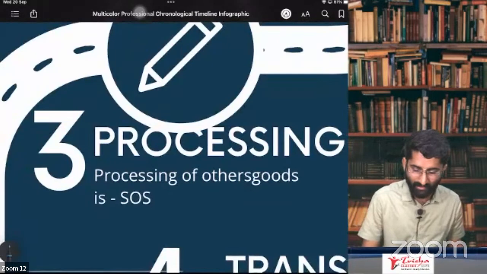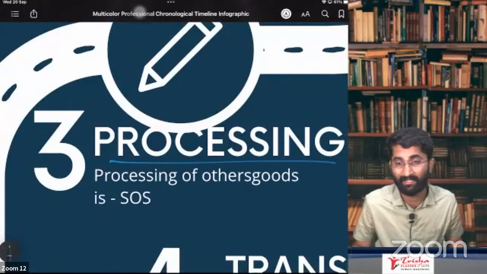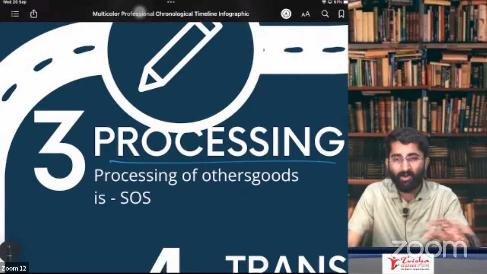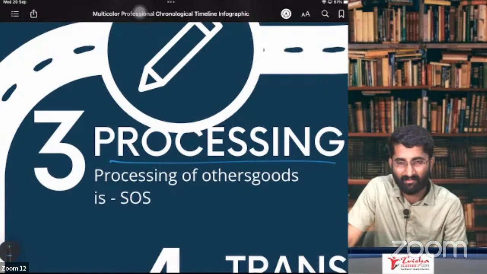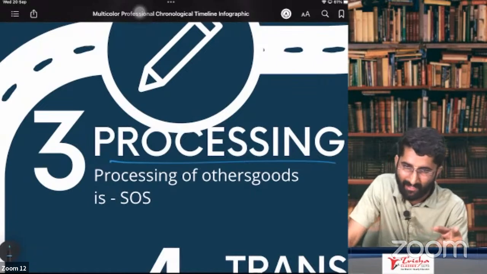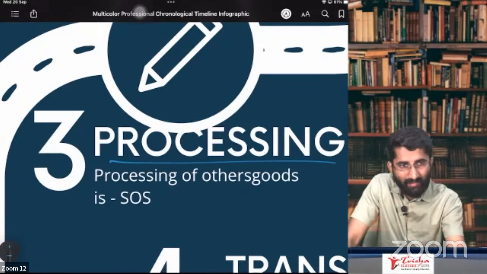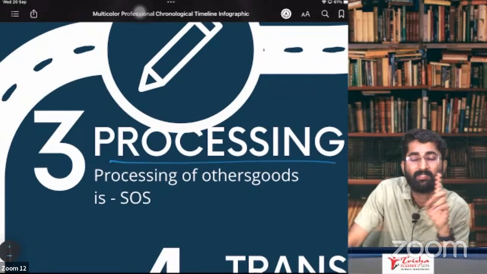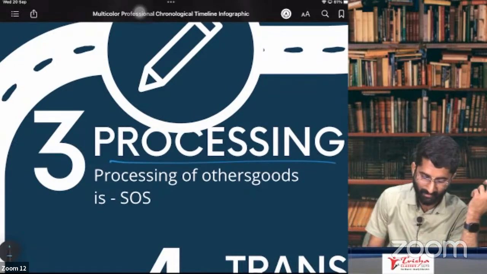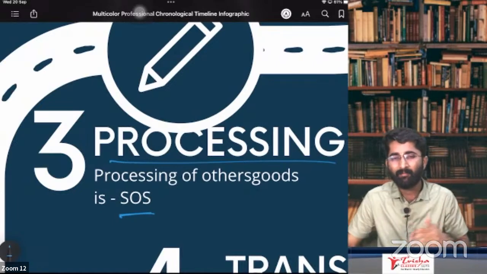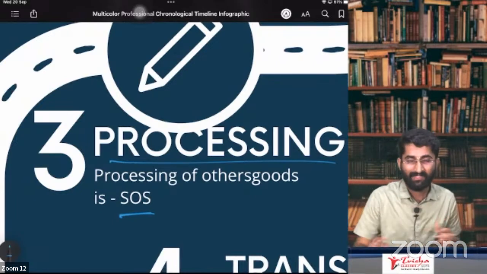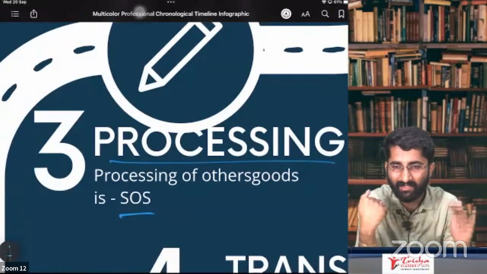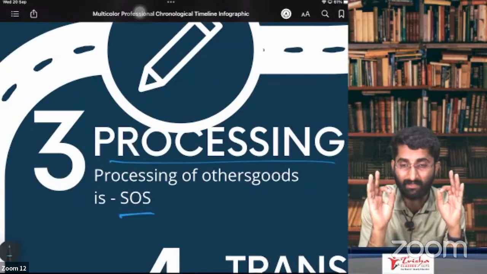Next one, processing on others' goods. Processing. I give you some goods. Example, I am giving you my laptop, and you are doing some service. You are doing some repairs. See, I am not selling that laptop to you. You did the repair and gave it back to me. What is this? This is supply of service, people. This is not supply of goods. It will be supply of service. Known fact. I gave you one laptop, you are repairing that and you gave this laptop back to me. This is supply of service.